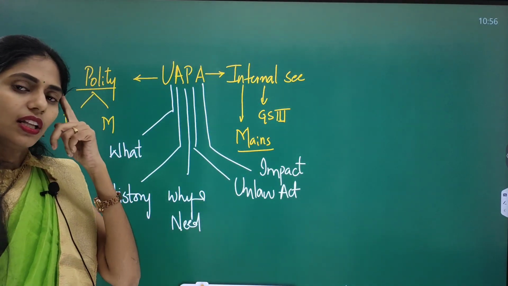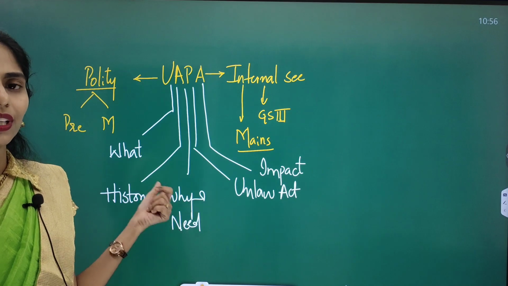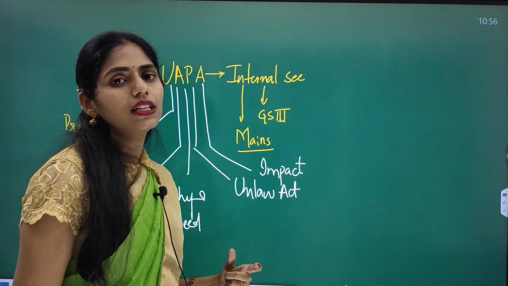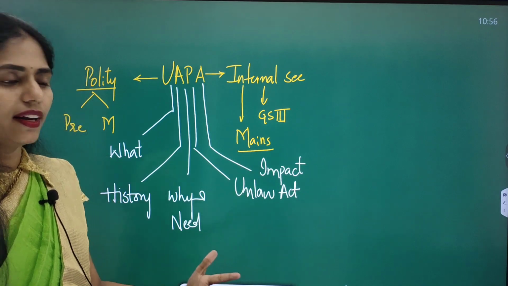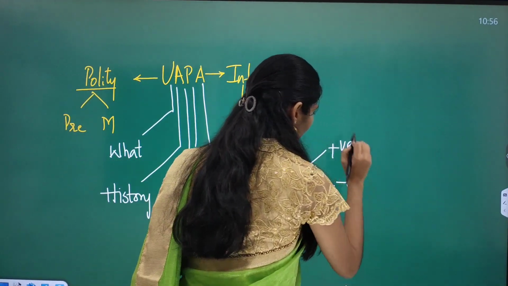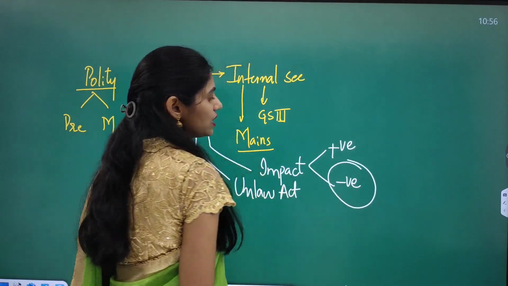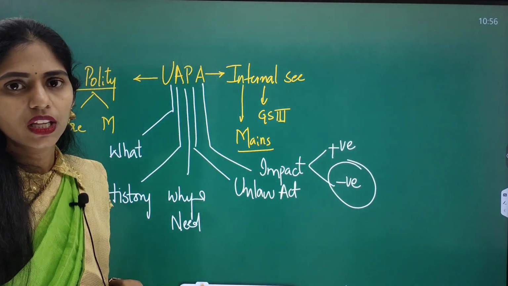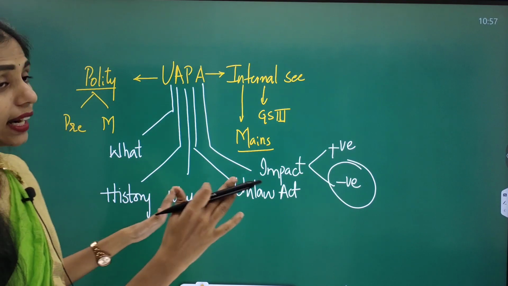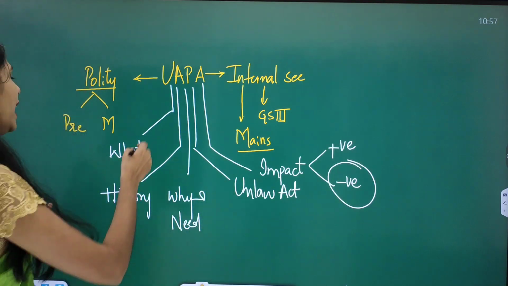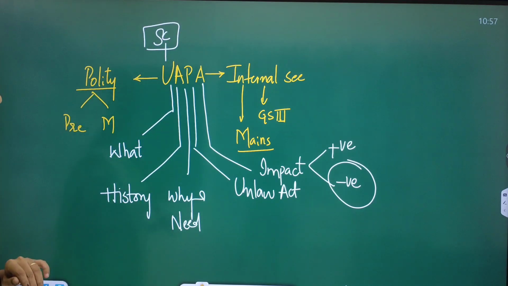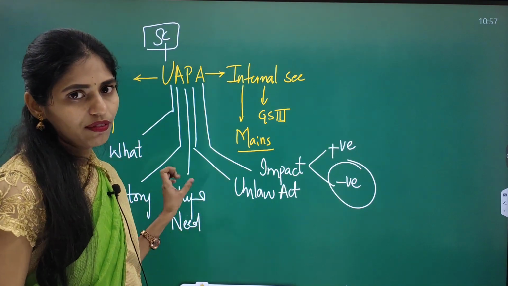Okay, so this article is saying that the Supreme Court gave the judgment that so-and-so person, who is a journalist and was arrested under this Unlawful Activities Act, is invalid. That means in the impact we have positive impact and negative impact. One negative impact is that the detention rate is very low. So in that way you have to see the positive impacts of this UAPA and the negative impacts of this UAPA. And if there are any Supreme Court judgments, you have to see those. These all are the dimensions you have to see.